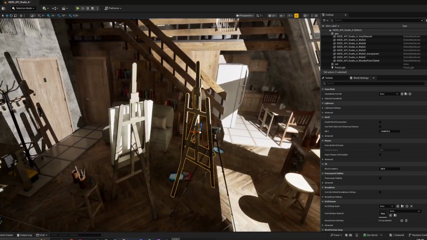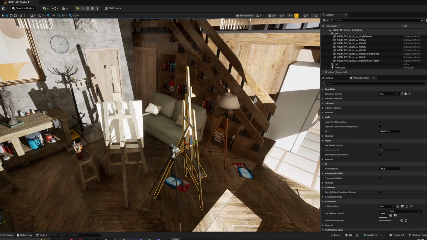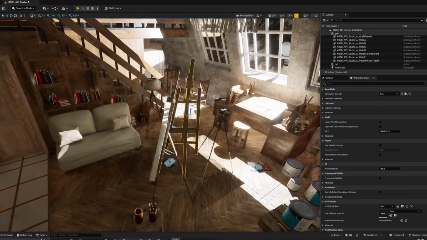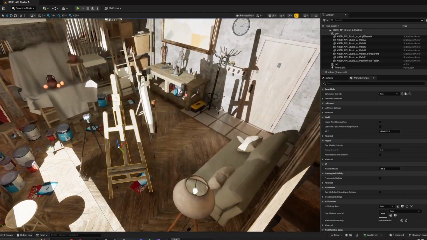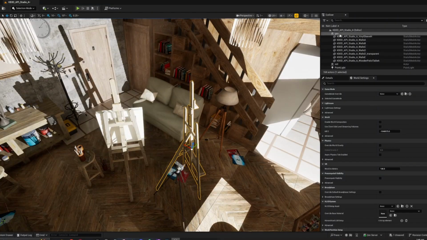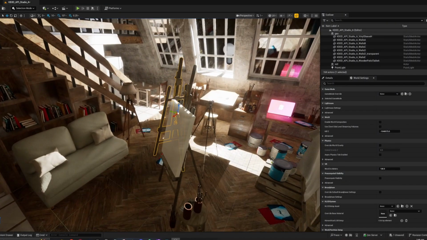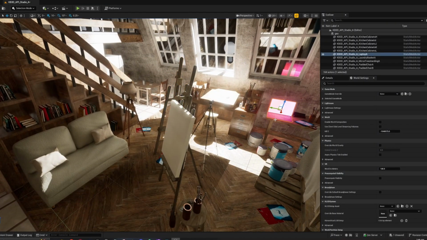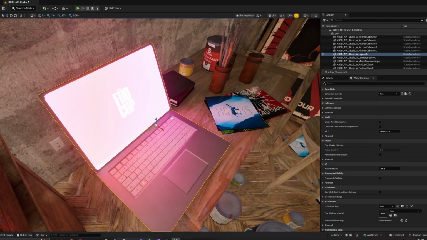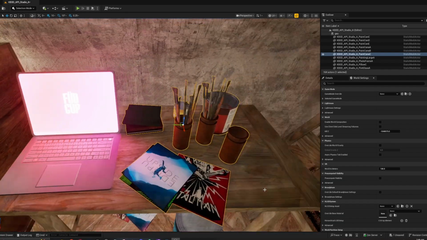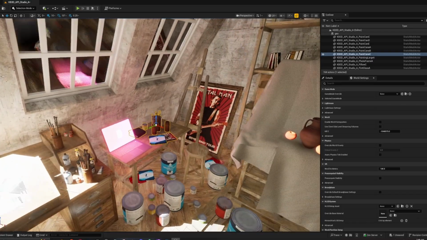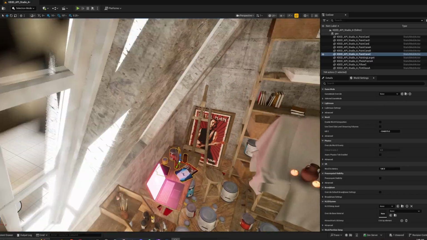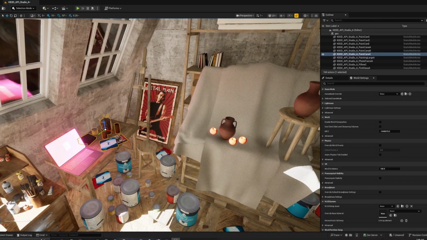You would want to throw in another post-processing volume to make sure that you're keeping the lighting levels just how you like them. But look at this. This is pretty cool. I don't have it on the highest settings, so it's going to look even better if you have a really good PC. There's a little laptop over here that's really cool. Super high quality. Get all of these. Oh, this is just like one asset, these art supplies. So you can get them here in your Unreal Engine. You don't have to worry about importing anything. So you actually get a U asset with these.